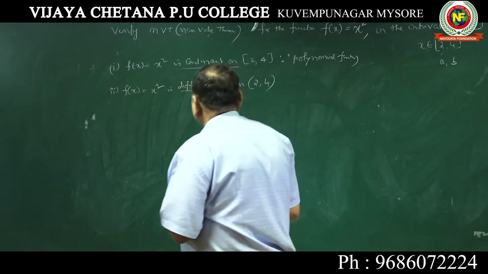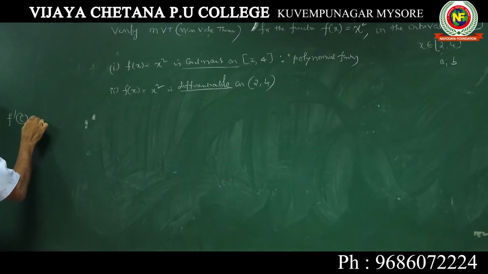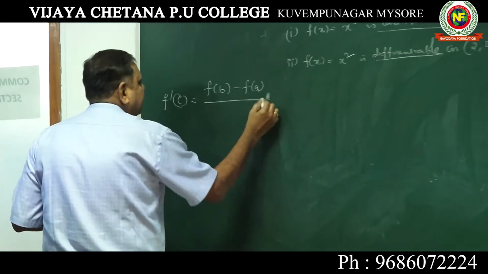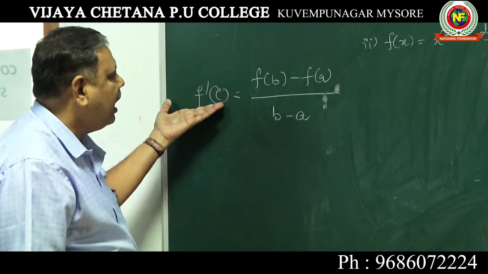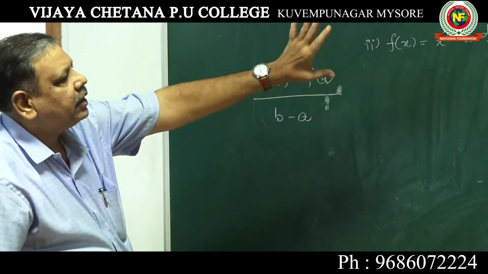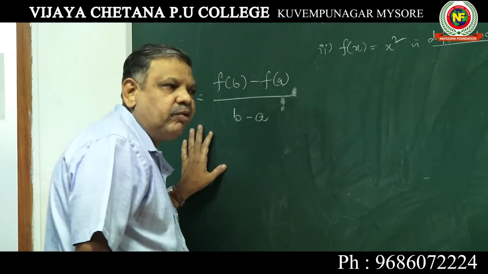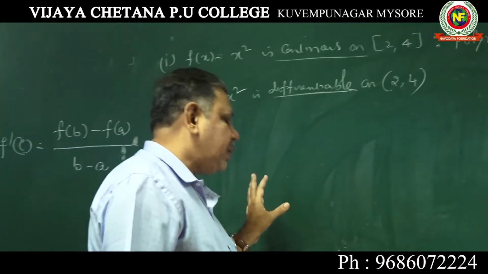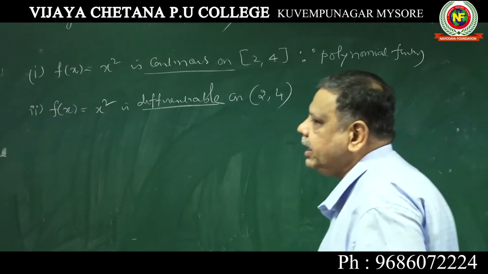Now you calculate, I told you the formula f dash c is equal to f of b minus f of a by b minus a. This formula you have to use and verify this c ಬರುತ್ತಲ್ಲ ಅದು belongs to that a b ನ ಬರುತ್ತಾ ಅಂತ ನೋಡಬೇಕು. Now but here one thing, f of a ಮತ್ತು f of b will not be equal. 90% of the problems f of a, f of b need not be equal also. Okay, that is not a required condition.